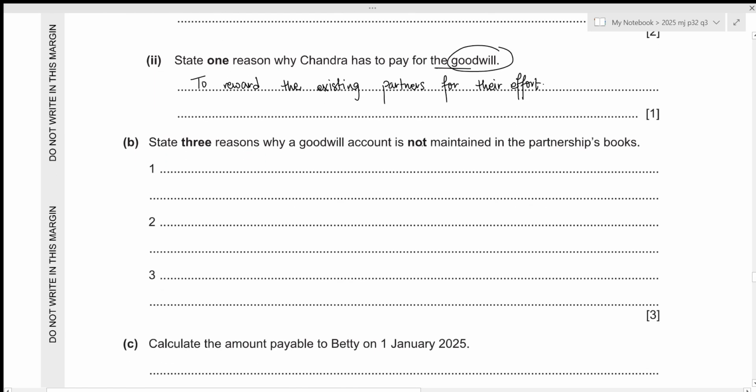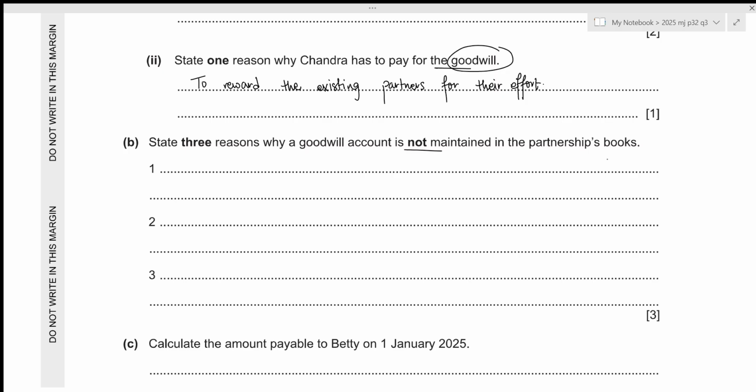State three reasons why goodwill account is not maintained in the partnership's books. Okay, the first thing you need to understand is there are two different types of goodwill. The first one is inherent and the second one is purchased goodwill. So purchased goodwill will only arise when there is business acquisition. Whenever you are purchasing a goodwill, you might pay extra amount, and since you have an objective value for it, you can record it within your books of accounts.